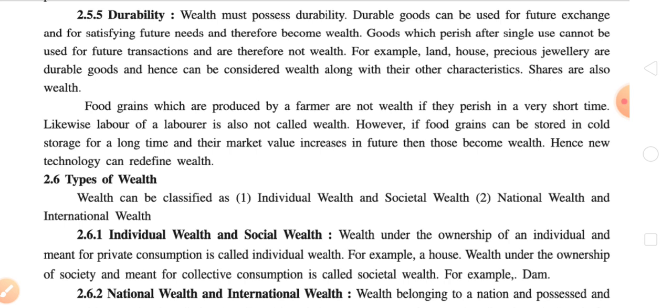This is one of the limitations of the barter system also, that we cannot store them for a longer period because they are perishable and will be destroyed very soon. So food grains produced by a farmer are not wealth if they perish in a very short time. Whatever is produced in current production, we have to compulsorily dispose of in some way.